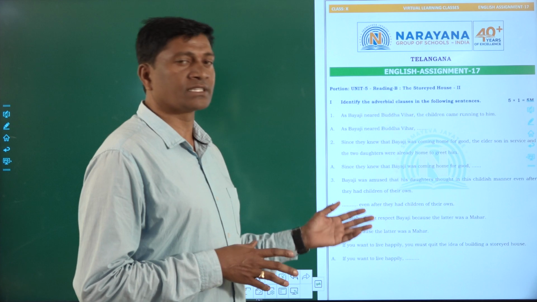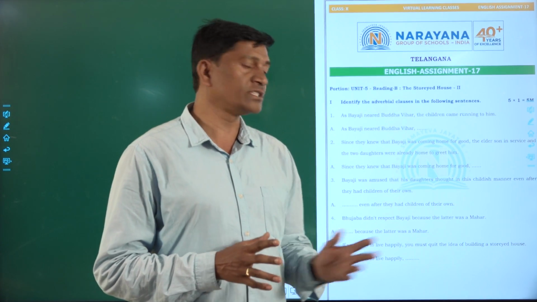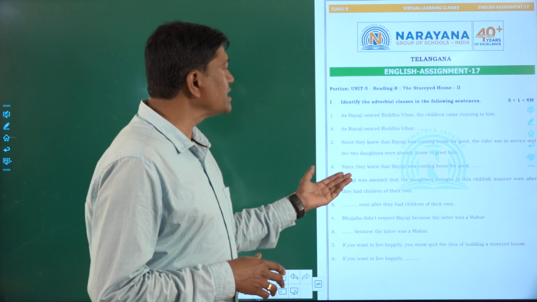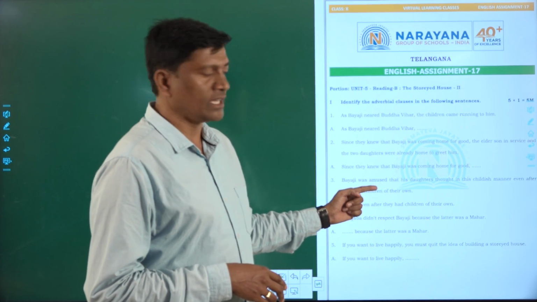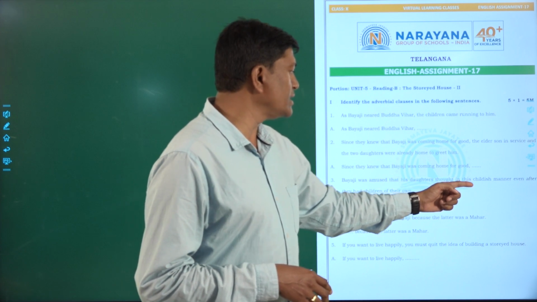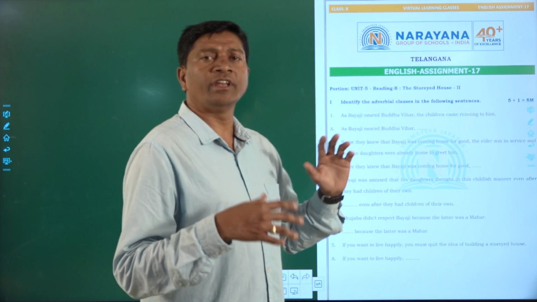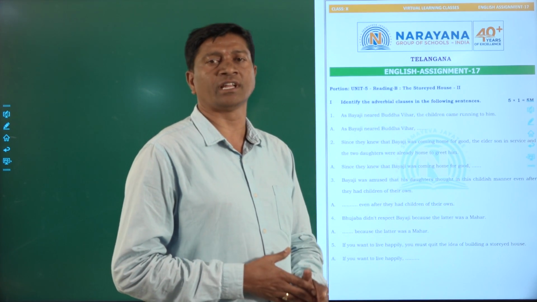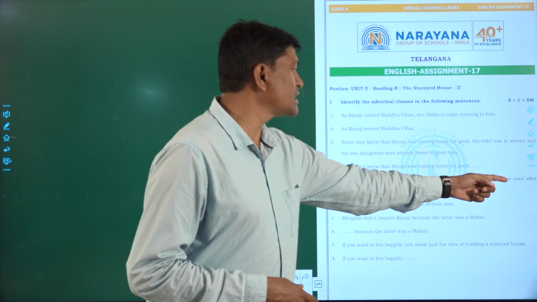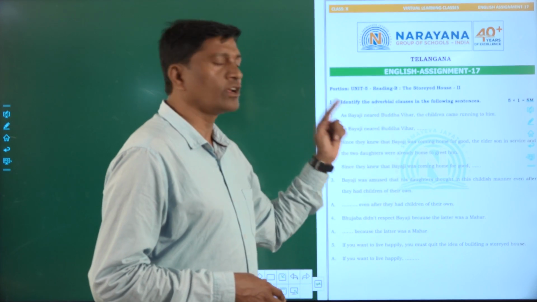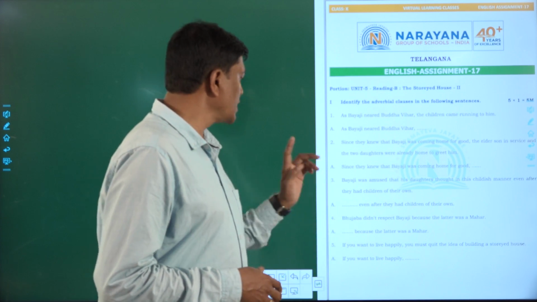This shows the childish nature of his daughters. But here, what is the adverbial clause? Amused means surprised here. His daughters thought in this childish manner, even after they had children of their own. So the adverbial clause in this question is even after they had children of their own.